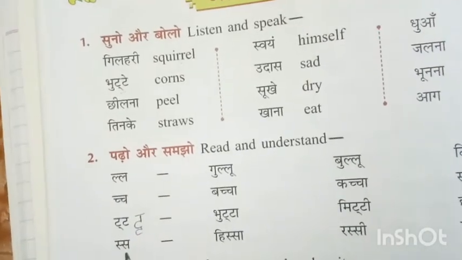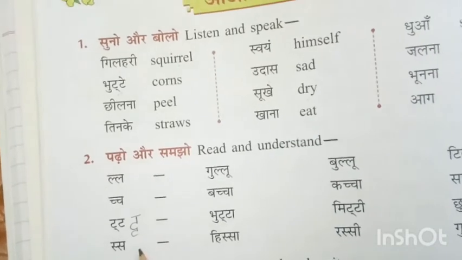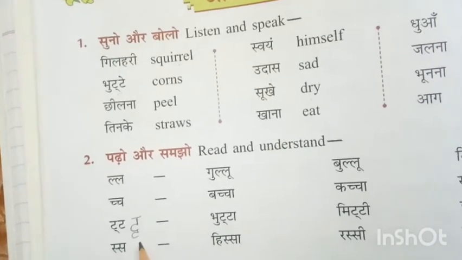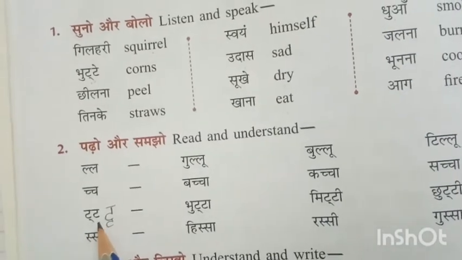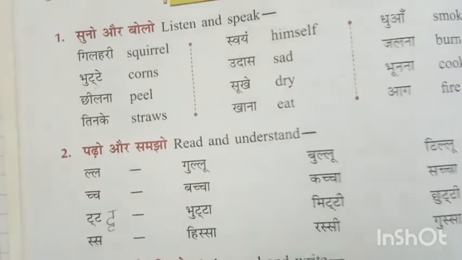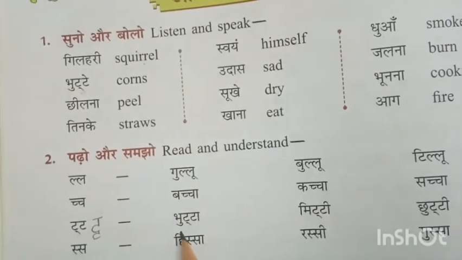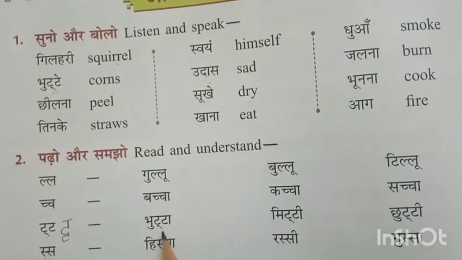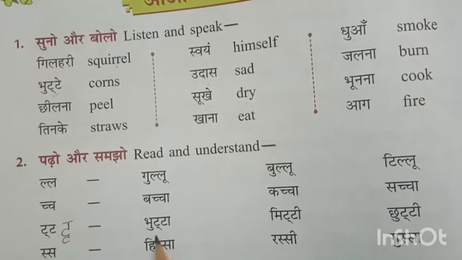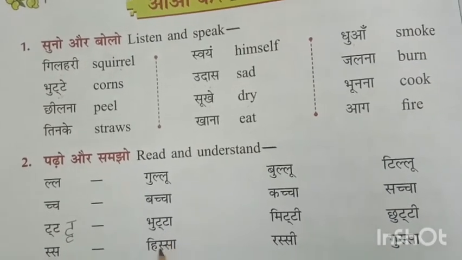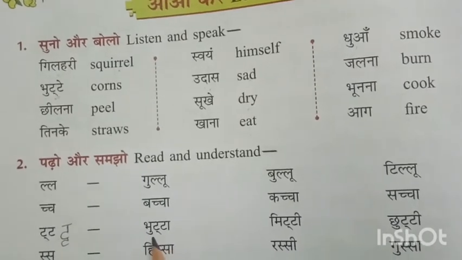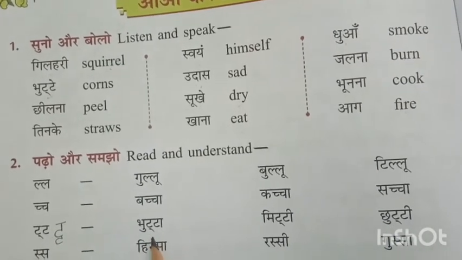There is nothing wrong. Some children may write it with a stroke with the full t. Understand, children? So the word is bu, ta, tha. Butta. We have already seen butta means corn.